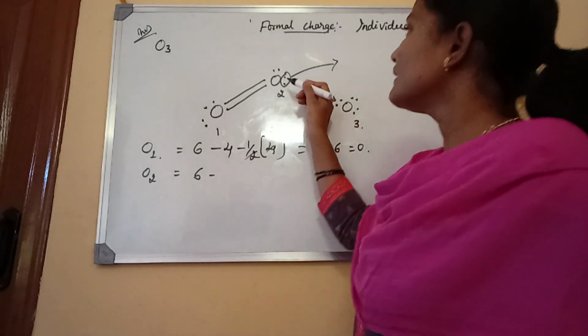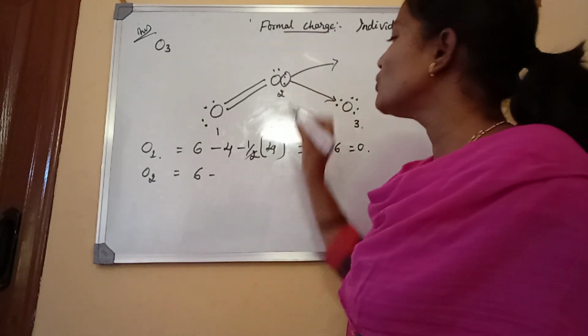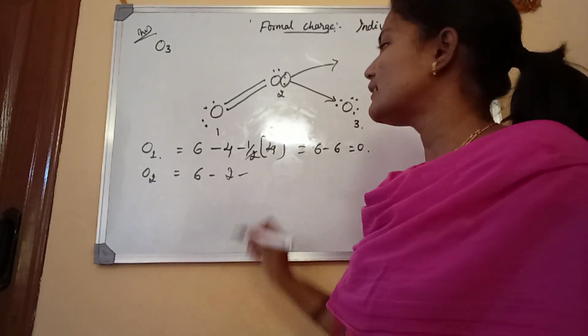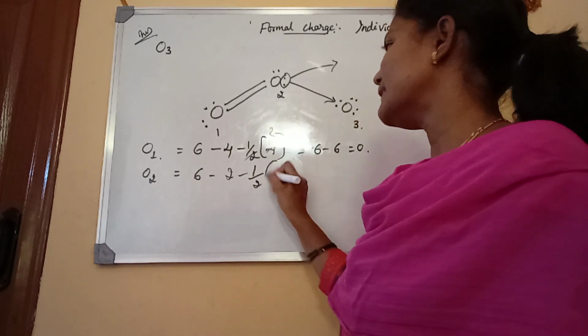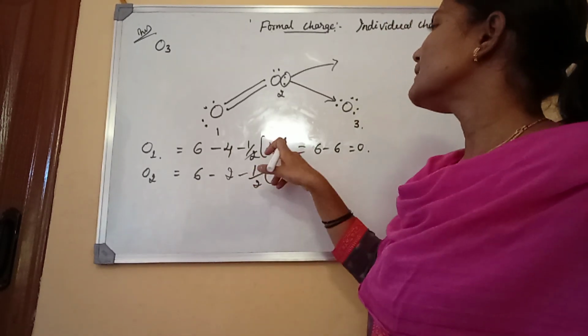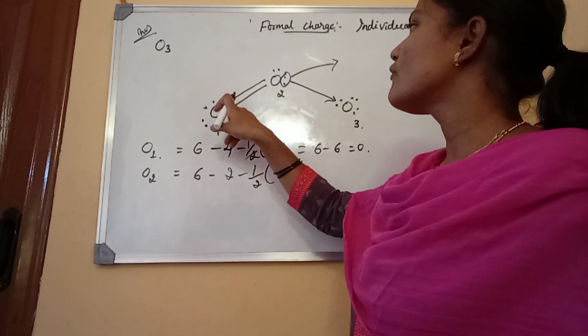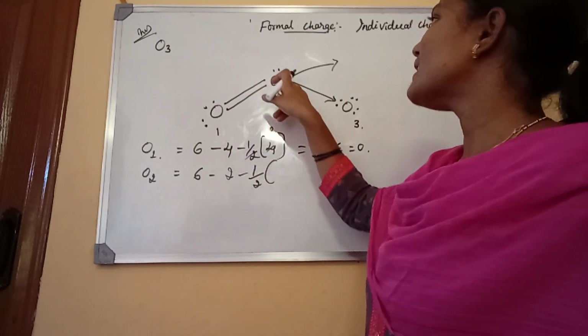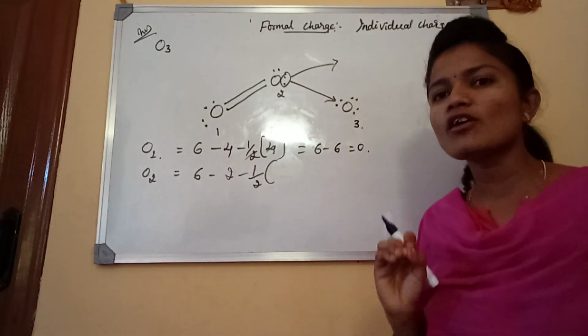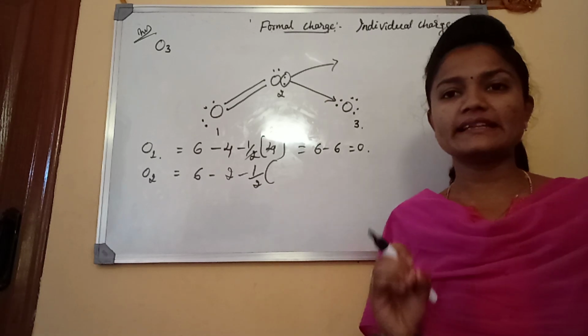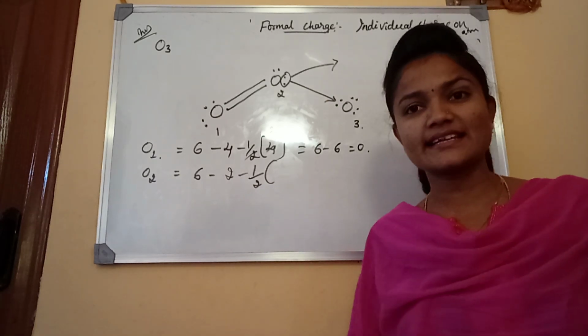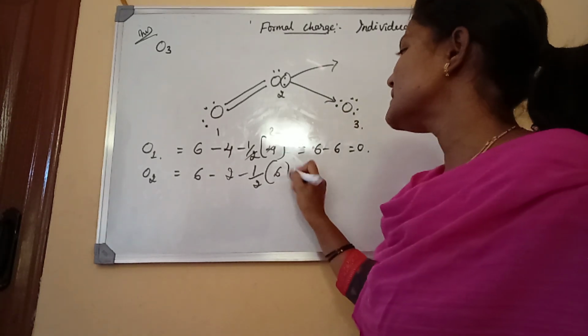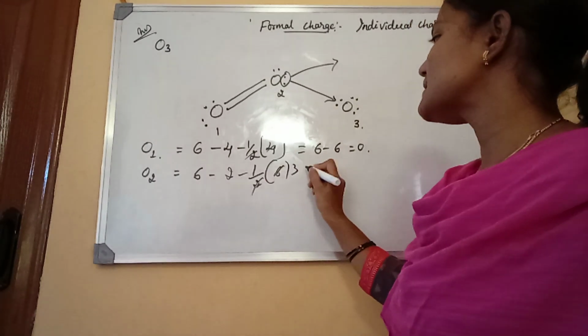Okay. Here in oxygen 2, only 2 electrons we call lone pair electrons, and 1 by 2 of the number of bonding electrons, which are 1, 2, 3, 4, 5, 6. There are 6 electrons in the bonding. That we call shared electrons. That's why 6 electrons, 1 by 2 of 6 is 3.